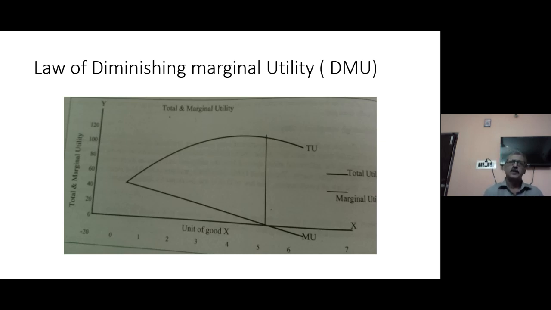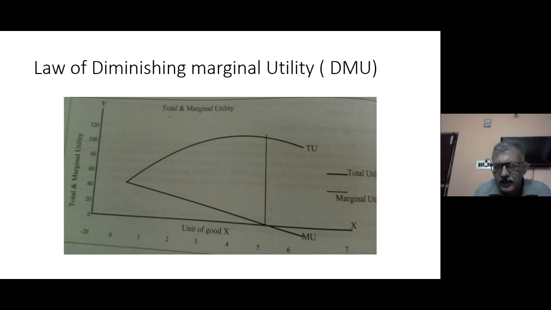The law says that as we keep increasing the quantity of consumption of goods, the degree of satisfaction declines. Whenever you add one more unit of a commodity, its marginal utility will decline.